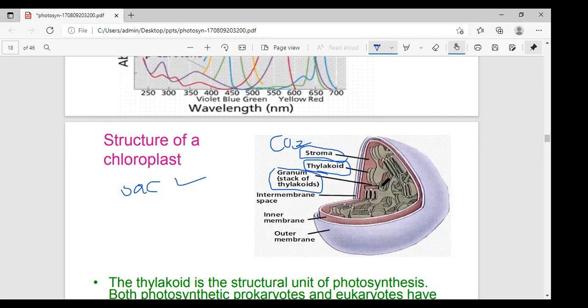Two regions are there. One is the appressed region and the second is the non-appressed region. What is the appressed region?